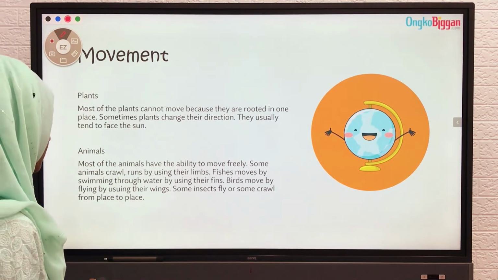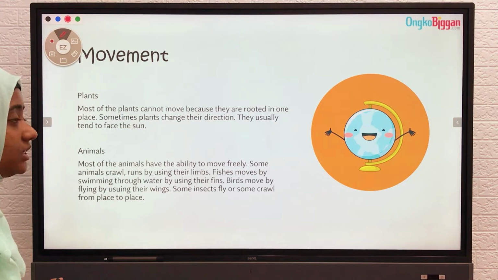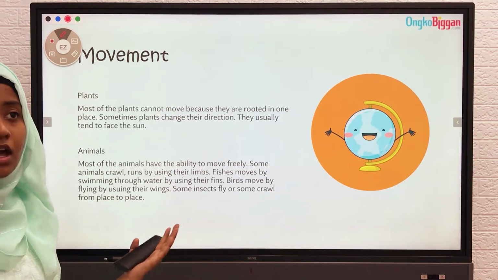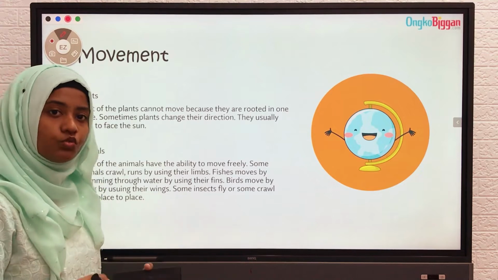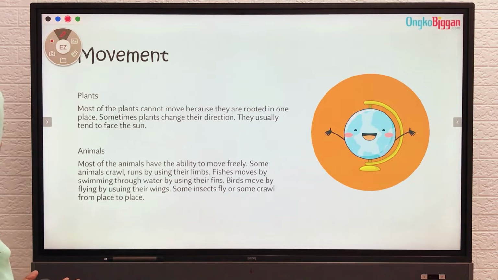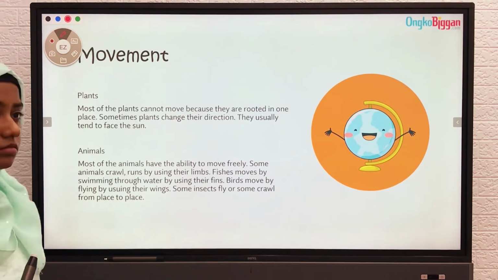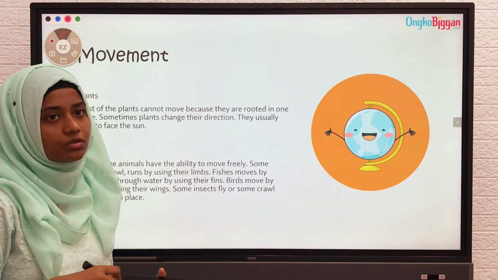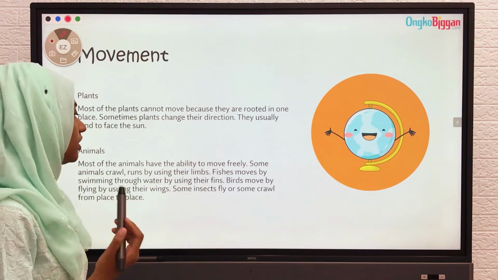Fishes move by swimming through water by using their fins. Why do fishes need fins? Fins are needed by fishes to swim in the water. Birds move by flying by using their wings. Birds need their wings to fly, which helps them to move from one place to another.